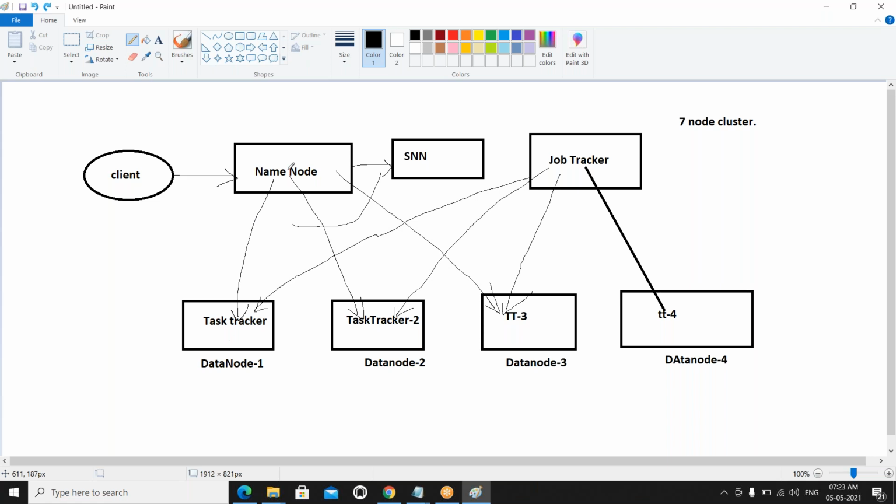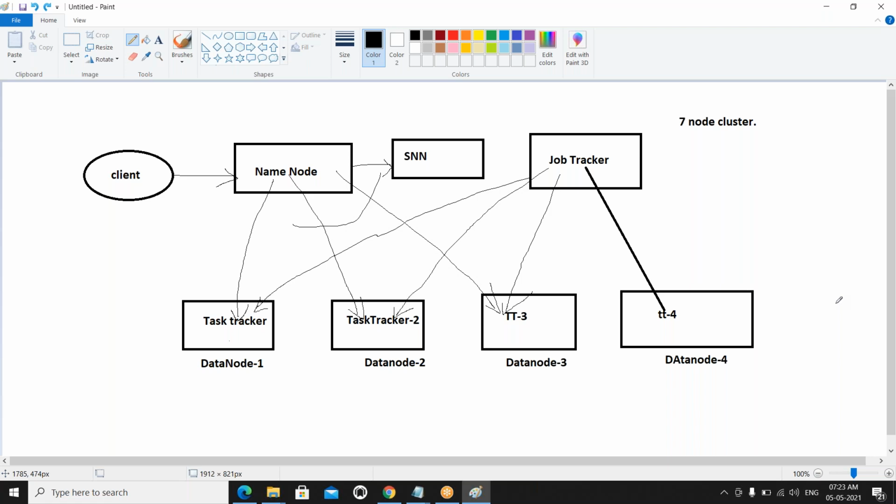Clear? So I have a doubt. Yes, please. You said the task trackers are where we assign and divide the tasks, right? Correct. But it won't always be a 7-node cluster. It can be any node cluster, right? Based on the input data, we can divide the work into n number of tasks. Correct. So based on that, we can change it to 7-node, 8-node, 6-node, or 5-node. Yes. In real time, we may have 254 nodes. Okay. Previously you said everything will be 7 nodes, so I got confused.